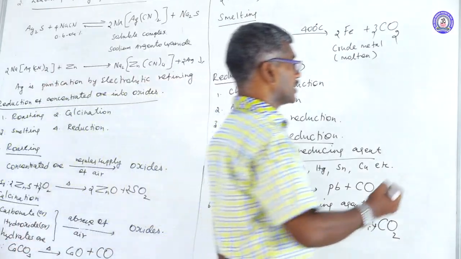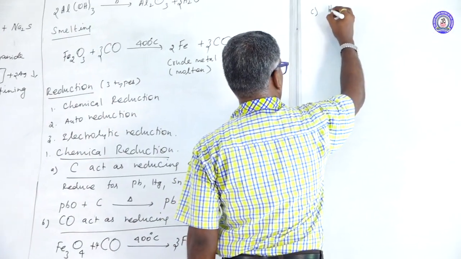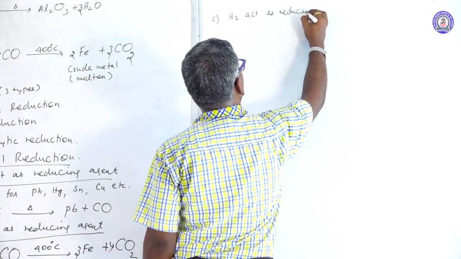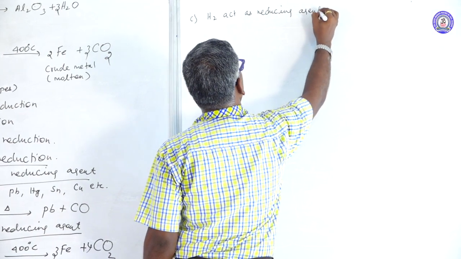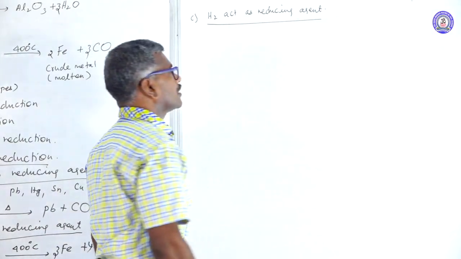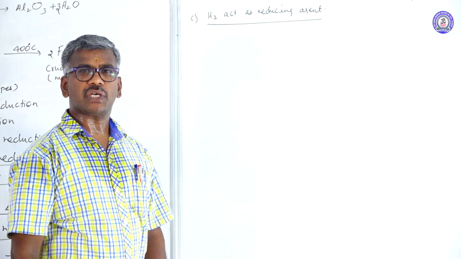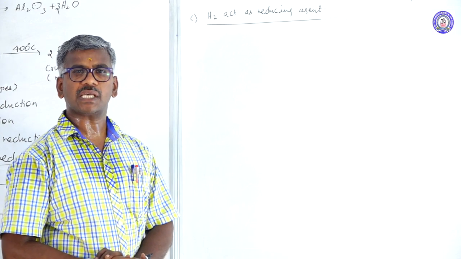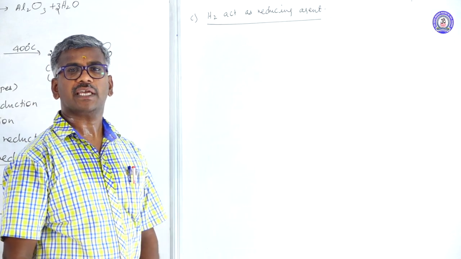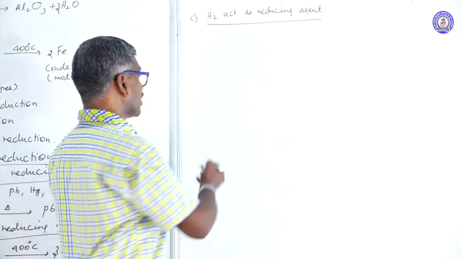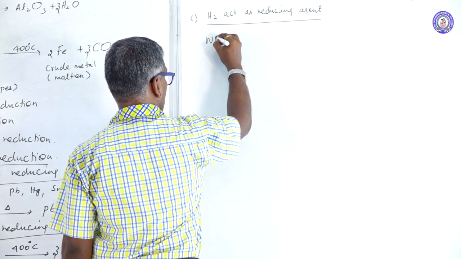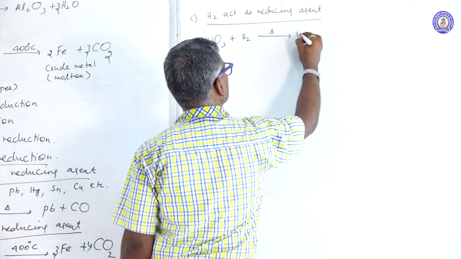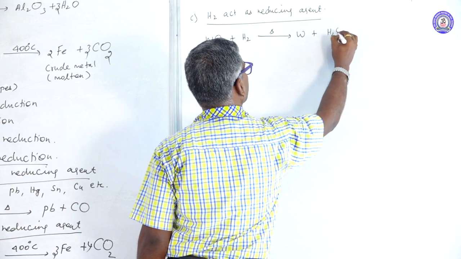Another one is hydrogen. Most probably hydrogen does not act as a reducing agent easily, but in some cases hydrogen acts as a reducing agent, because hydrogen is an inflammable gas that easily evaporates. For example, tungsten oxide reacts with hydrogen at a particular temperature to form tungsten with removal of water.